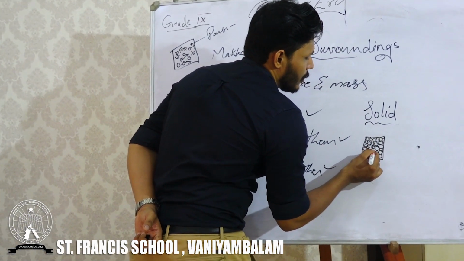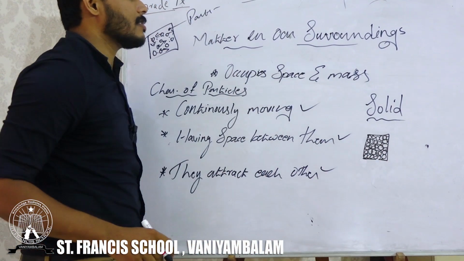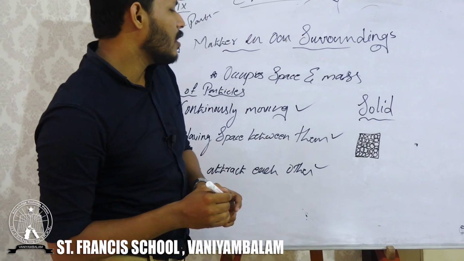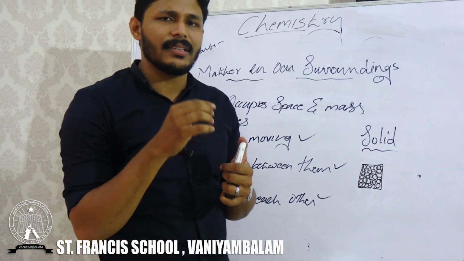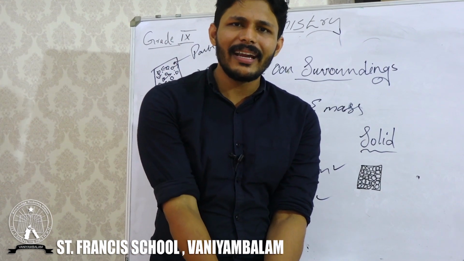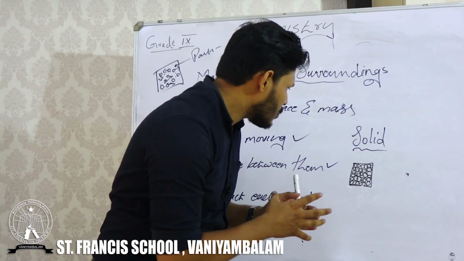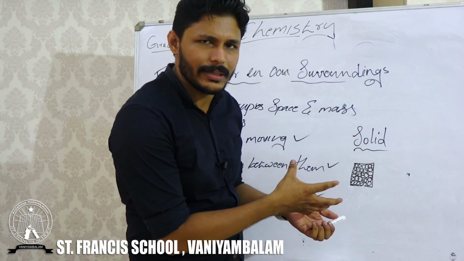Just try to draw this with me. These small particles you can see here are all attracted to each other very closely. That means they are very tightly packed, right? There are no big gaps in between the particles.